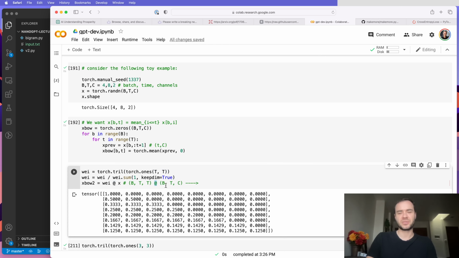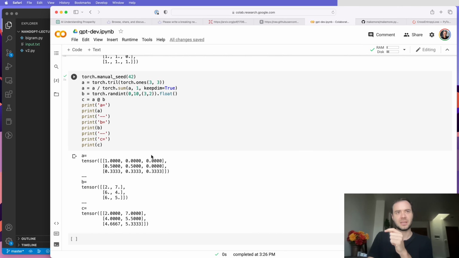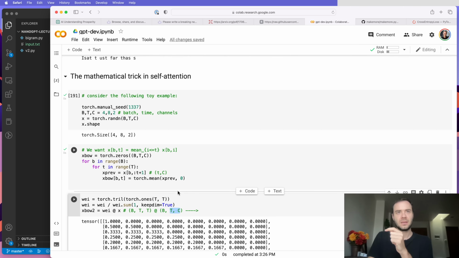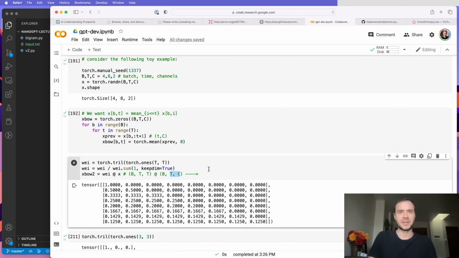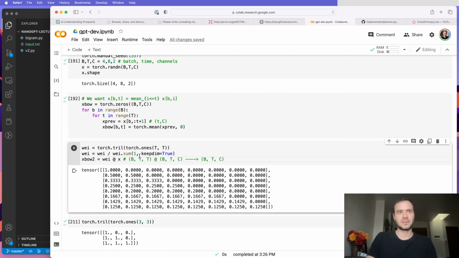This is a batched matrix multiply, and so it will apply this matrix multiplication in all the batch elements in parallel and individually. For each batch element, there will be a T by T multiplying T by C, exactly as we had below. So this will now create B by T by C, and xbow2 will now become identical to xbow.